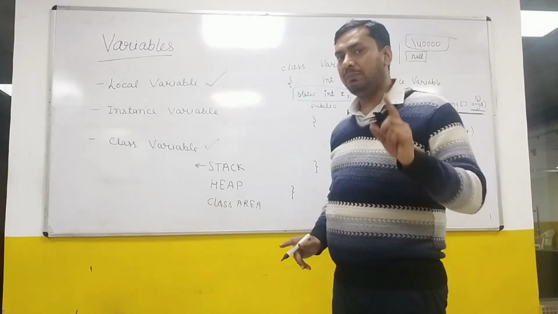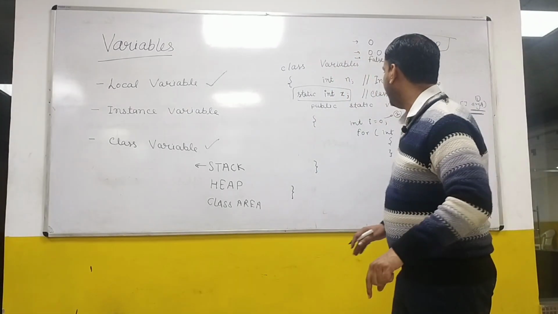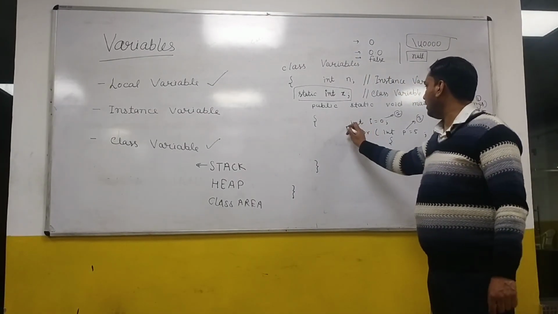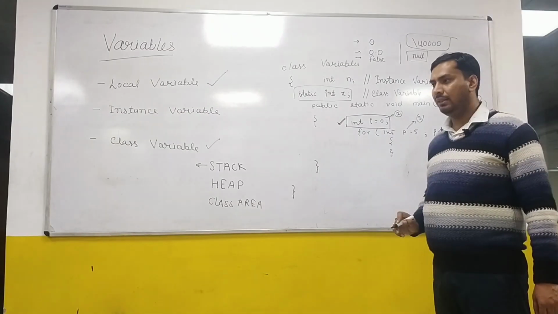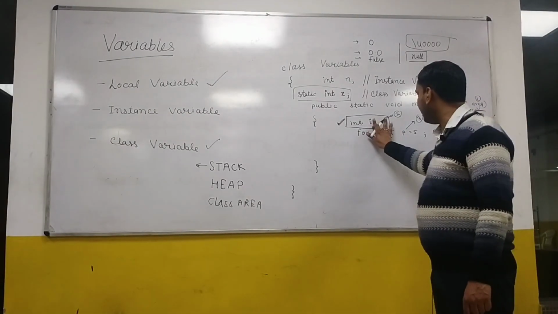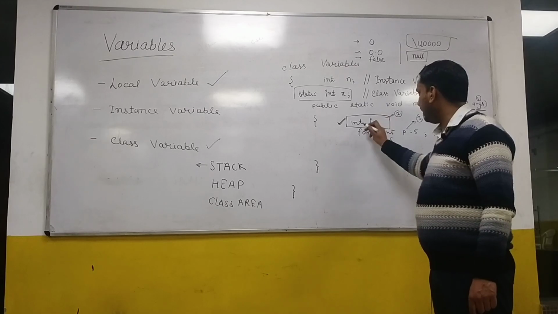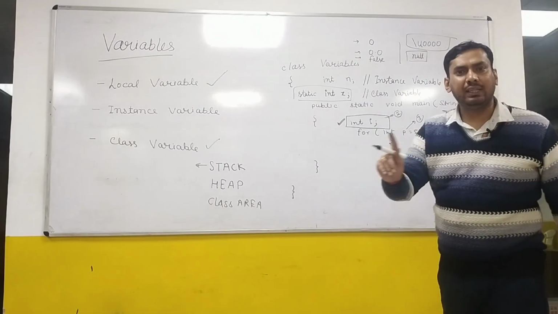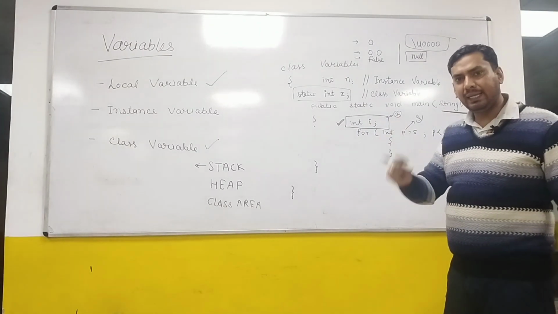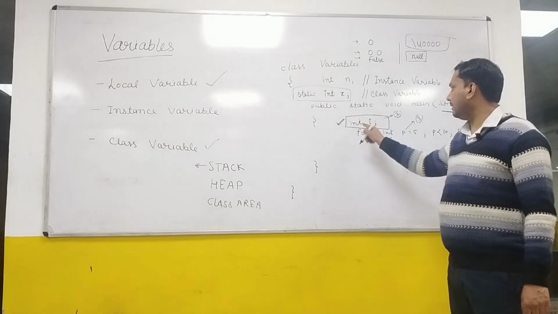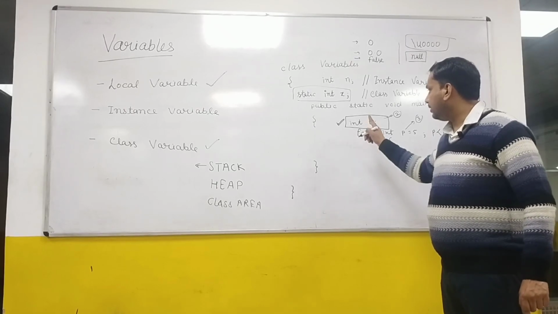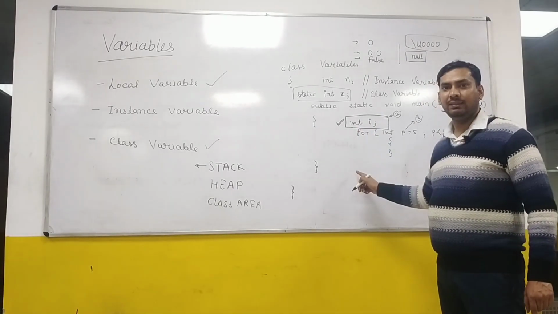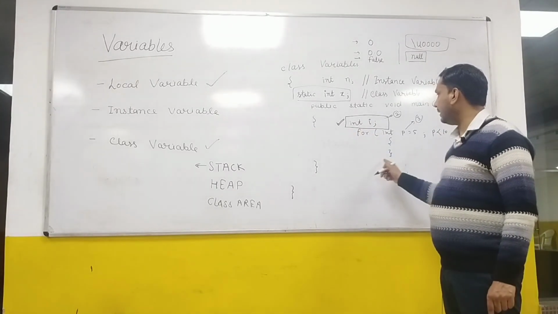What it means is that if I create a local variable int i equal to 0, it is perfectly fine. Even if I create int i and do not assign any value, it is not a crime. I can declare int i as a local variable, but it is allowed just because I am not using it anywhere.